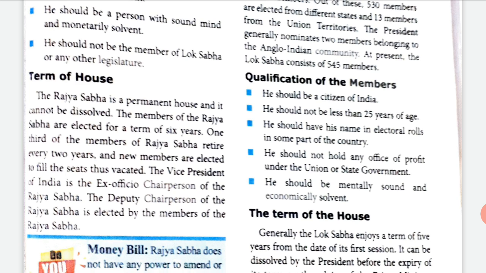One third of the members of the Rajya Sabha retire every 2 years and new members are elected. So out of 250, one third of the people are elected every 2 years because they get retired. The Vice President of India is the ex officio chairperson of the Rajya Sabha, that we saw in the previous session already. The Deputy Chairperson of the Rajya Sabha is elected by the members of the Rajya Sabha.